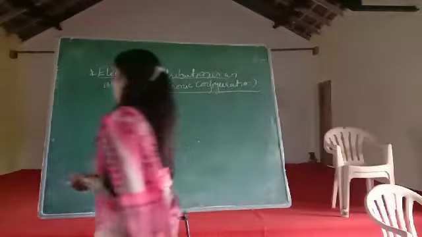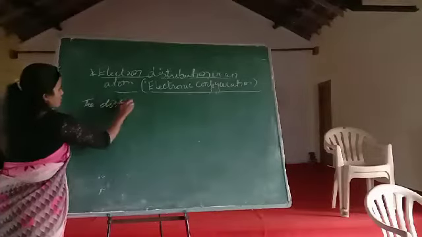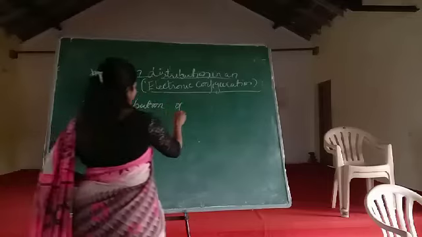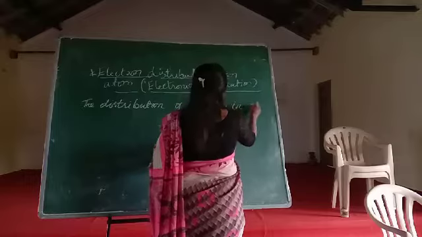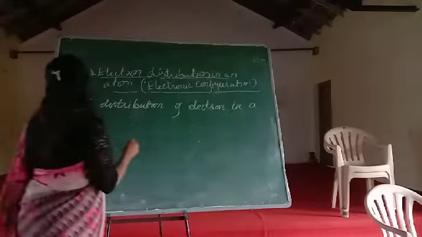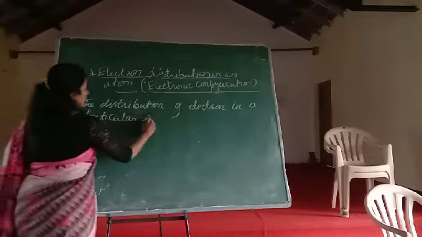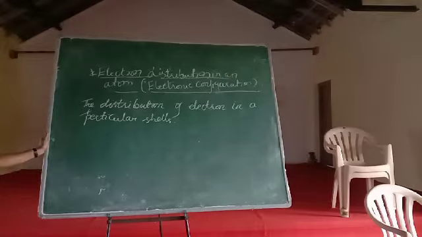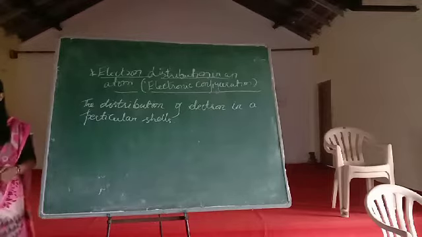What is the definition of this? Write down: the distribution of electrons in particular shells, or particular energy levels, or particular orbits. This is the definition of electronic configuration.